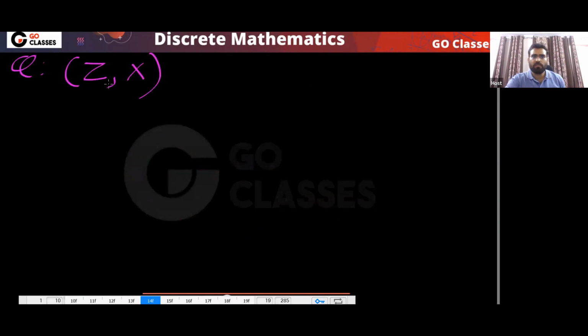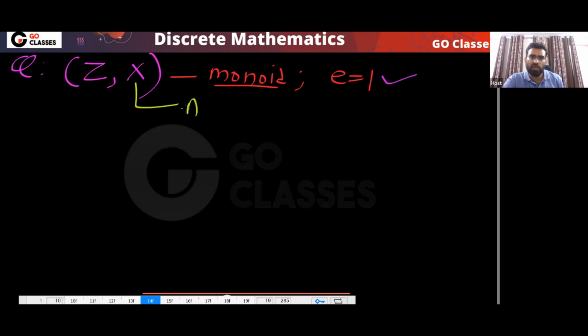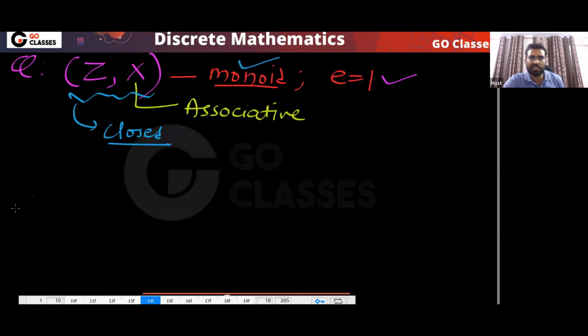Let's come back to this question. Is this a monoid? Integers, comma, multiplication. Yes, clearly this is a monoid because you have the identity element, which is 1. This multiplication is associative, as you already know, and this structure is also closed. So finally I can say that this structure is a monoid.